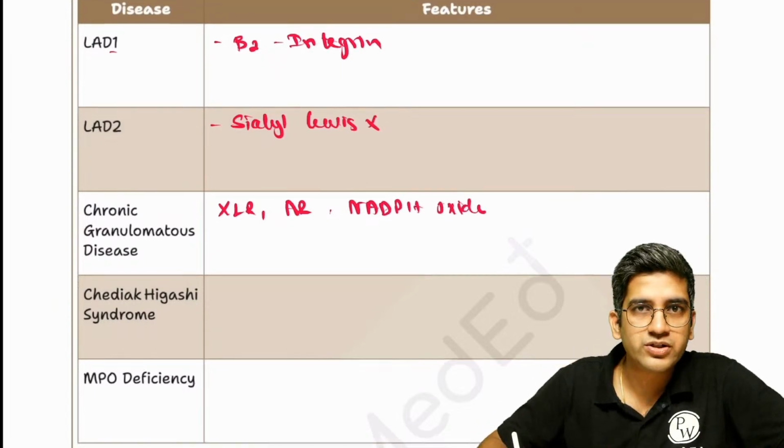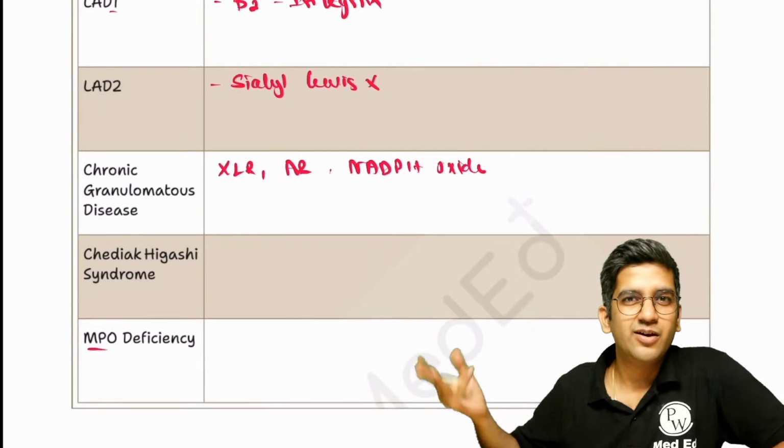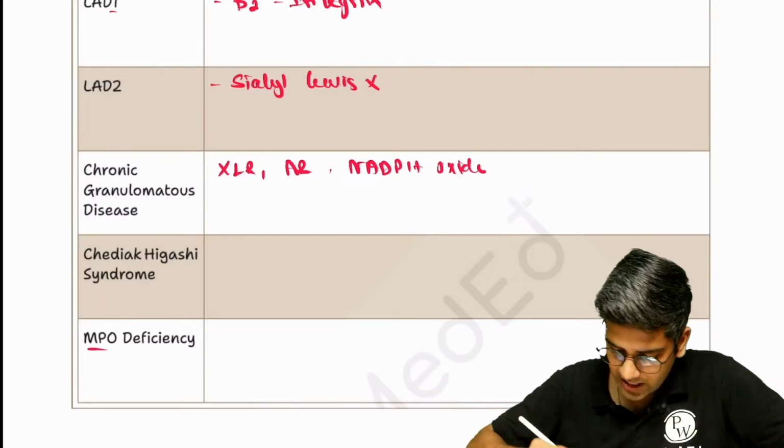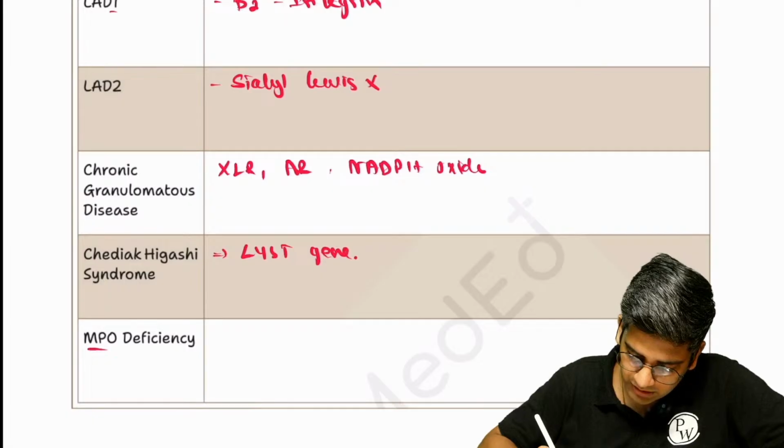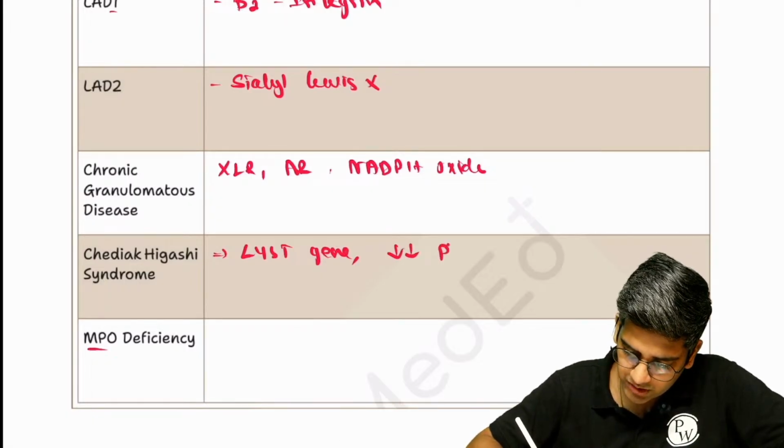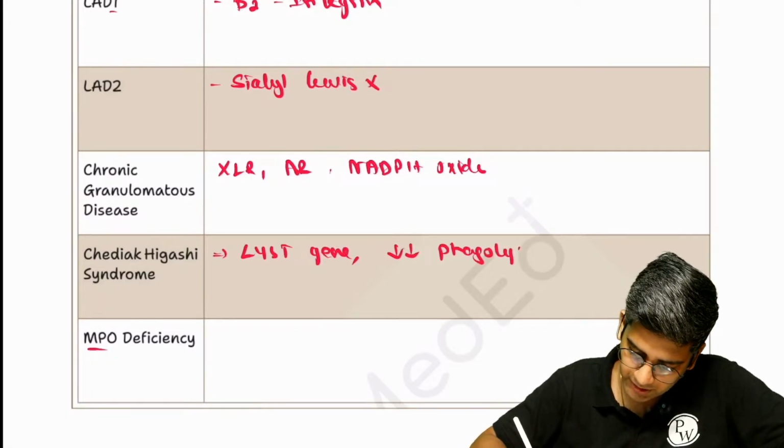Chediak-Higashi syndrome. What's the gene defect? MPO deficiency. Obviously, MPO defect, right? Chediak-Higashi, yeah, LYST gene or lysosomal trafficking regulator. Because of that, I have reduced phagolysosome formation.